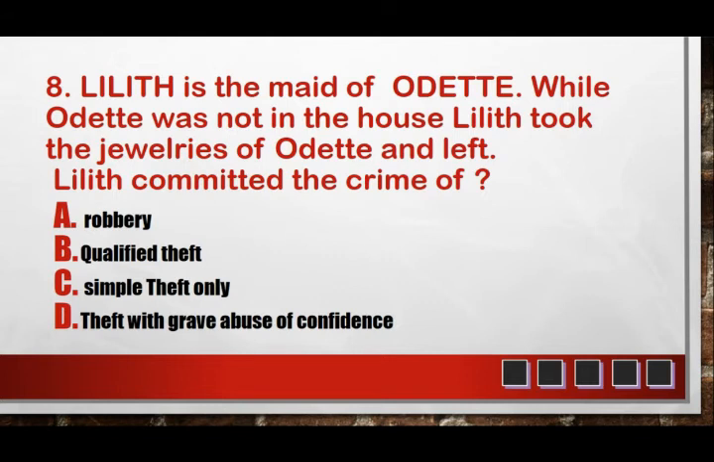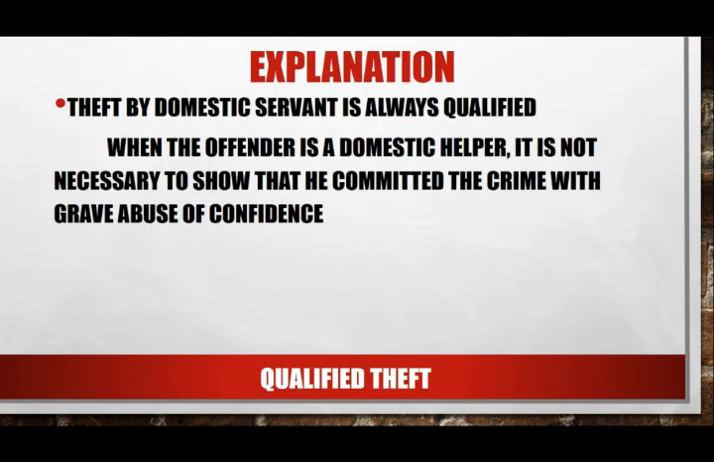Lilith is the maid of Odette. While Odette was not in the house, Lilith took the jewelries of Odette and left. Lilith committed the crime of A. Robbery, B. Qualified theft, C. Simple theft only, or D. Theft with grave abuse of confidence. The answer is qualified theft, because the theft by a domestic servant is always qualified. When the offender is a domestic helper, it is not necessary to show that he committed the crime of theft with grave abuse of confidence.